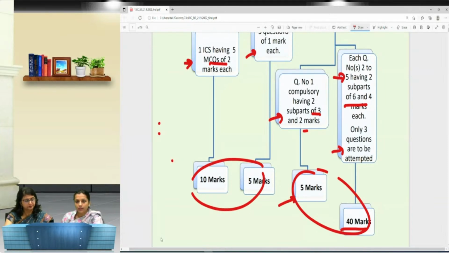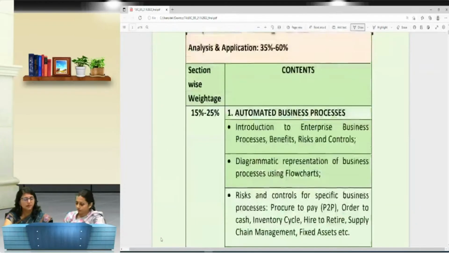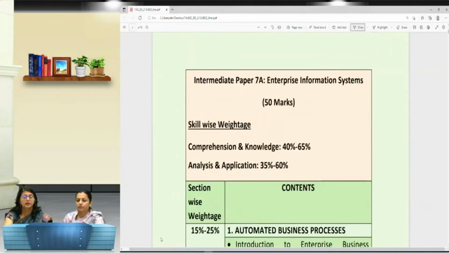As ma'am rightly said, if you have a thorough understanding of the subject, a thorough understanding of each and every topic, then you get full marks on these 15 marks, which is your MCQ part or the multiple choice questions. Right. So moving on next, we have here the skill-wise and section-wise weightages.